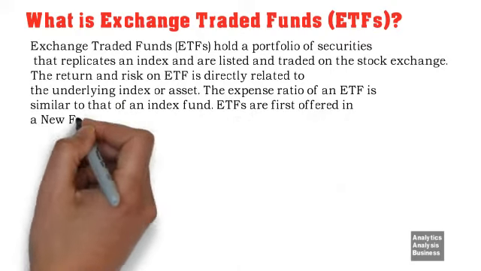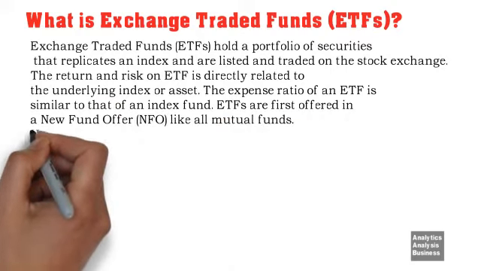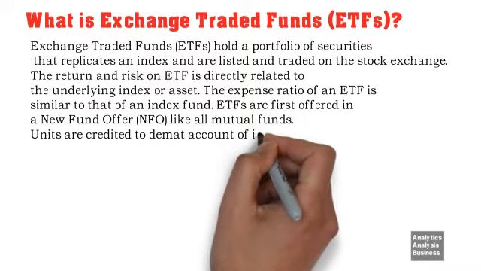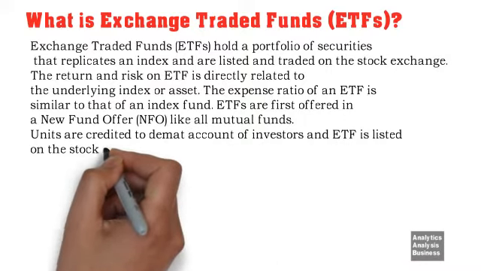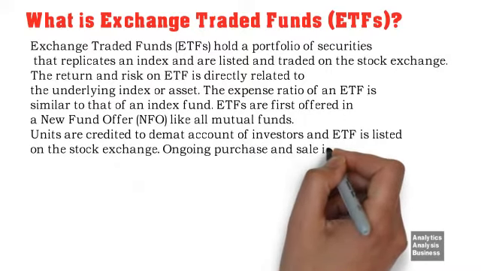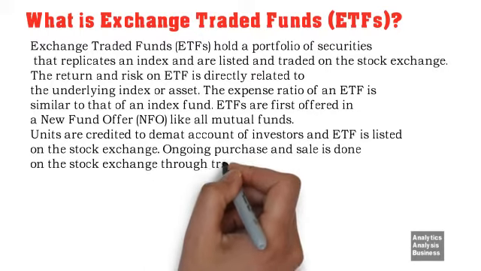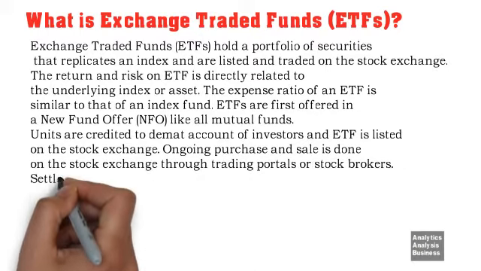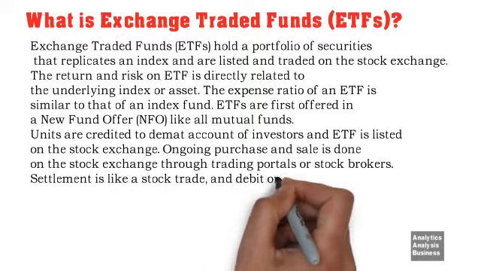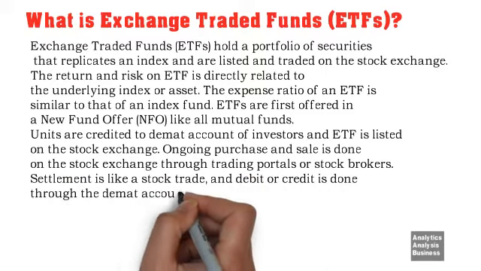ETFs are first offered in a new fund offer, NFO, like all mutual funds. Units are credited to the Demat account of investors and the ETF is listed on the stock exchange. Ongoing purchase and sale is done on the stock exchange through trading portals or stockbrokers. The settlement is like a stock trade, and debit or credit is done through the Demat account.